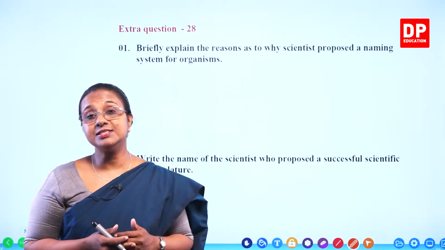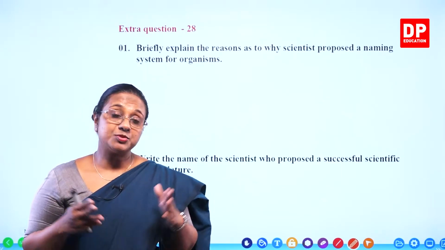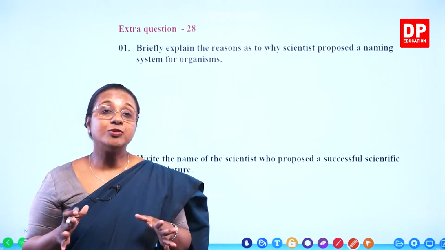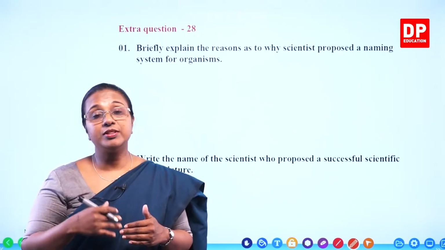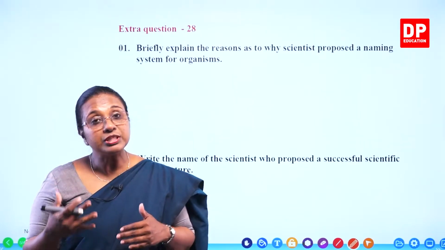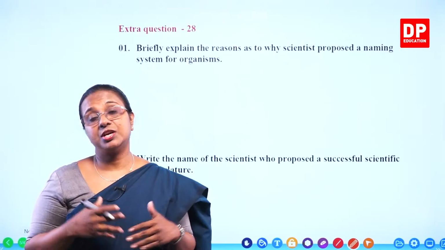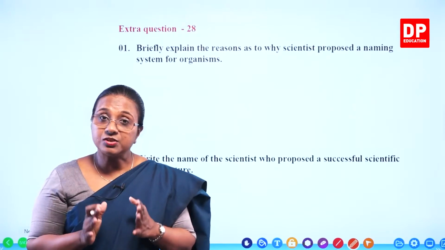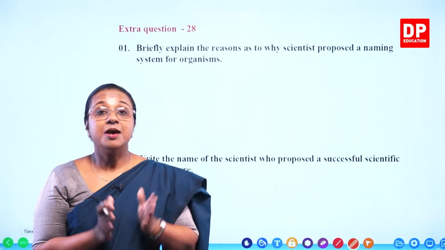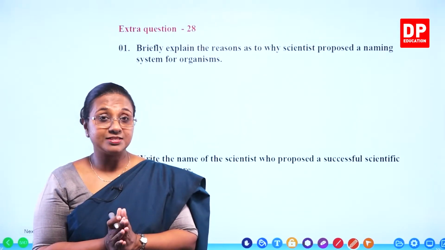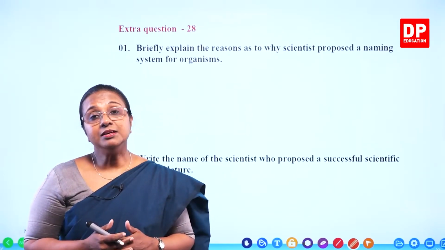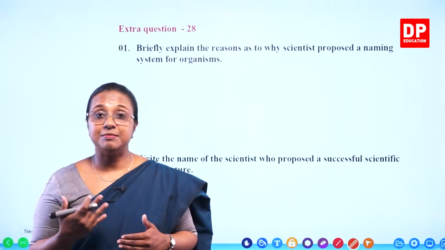The other thing is, common names, or what we call vernacular names, don't show the evolutionary relationships between different species of organisms. So that is also lacking in common names. Because of these two main reasons, scientists had to propose a scientific naming system.